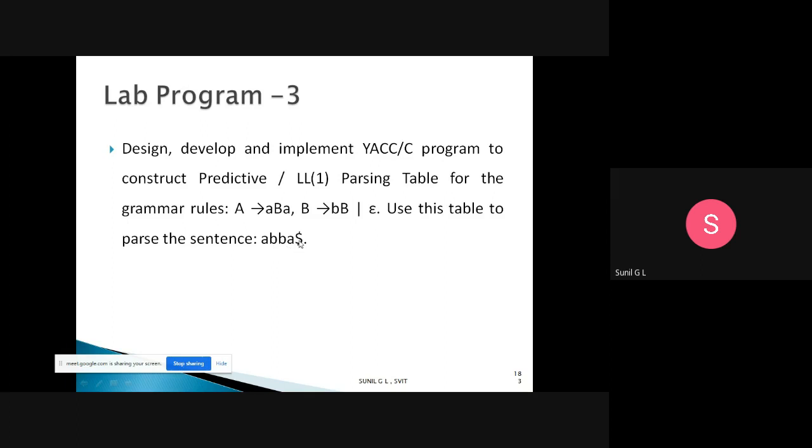abba dollar. So here what we have to do, we need to construct a predictive parsing table for the given grammar. After that, you need to scan the given sentence abba dollar and match it using that grammar. Here, the first thing is we need to know what we mean by predictive parsing and what we mean by LL(1) grammar.